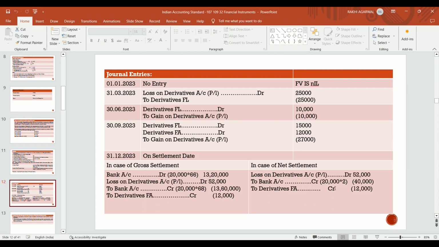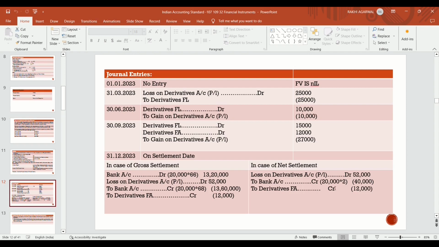So we reverse the 10,000 financial liability and a balance of 15,000 remains lying in the balance sheet. On 30th September there is a gain of 12,000, and we will book it. Firstly we will reverse the previous loss, that is, derivative financial liability account debit by 15,000, and we will book the new gain because it is a gain.